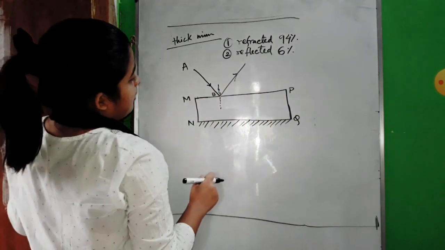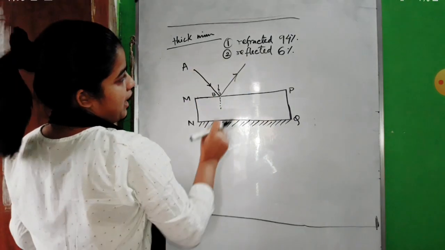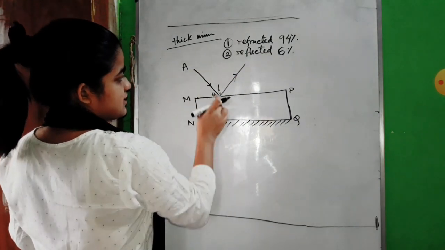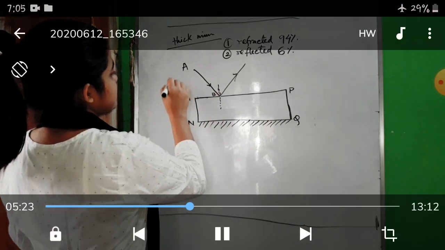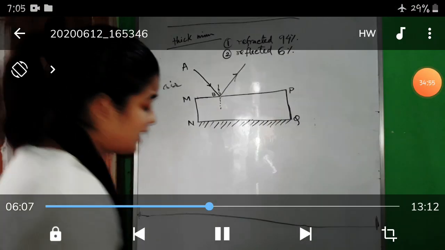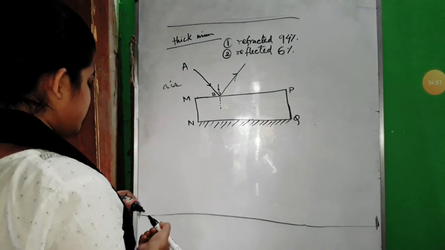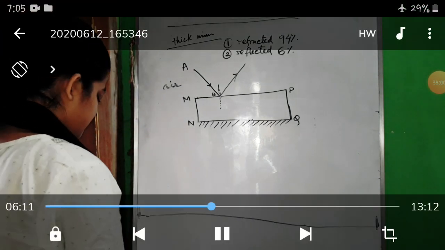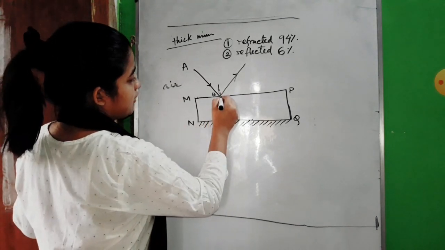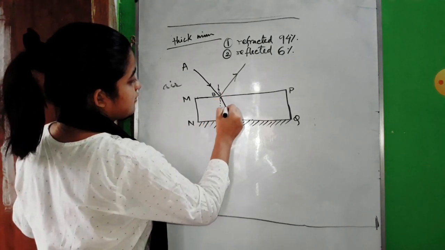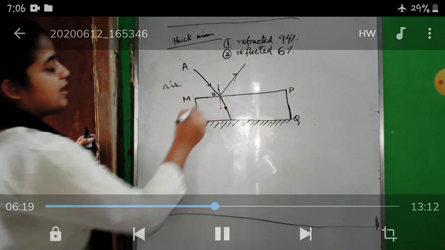And some part of it, that means 94% of this AB ray, will get refracted. But here this is the rarer medium and this is the denser medium. So when a light ray travels from rarer to denser medium, the light ray will come towards the normal, like this. This is our refracted ray.